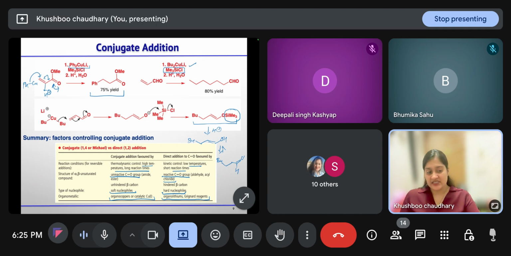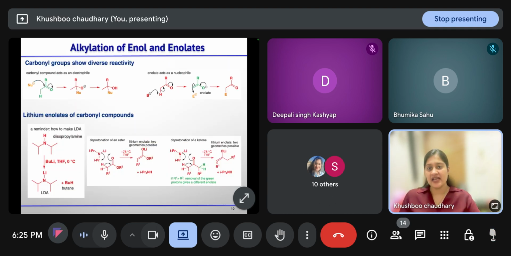Now let's move on to the next part, the alkylation of enols and enolates. We have already discussed how we generate enols and enolates. When your carbonyl compound is acting as the electrophile, the nucleophile approaches the carbonyl carbon, and after abstraction of a proton, it will form this alcohol. Whereas if your base takes the alpha proton, then enolate will generate, and if it gets protonated, you will get enol, and after reverting back you will get the ketone back.